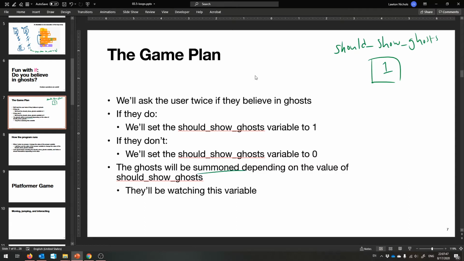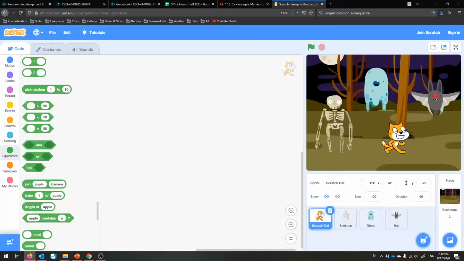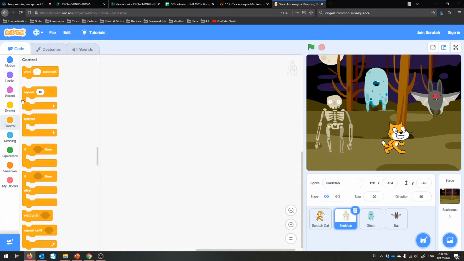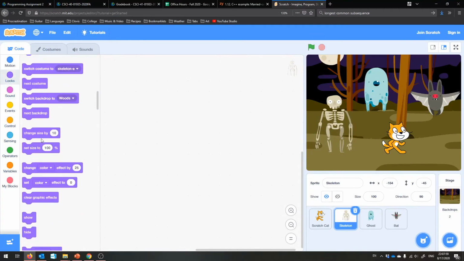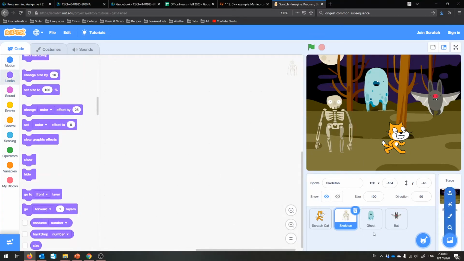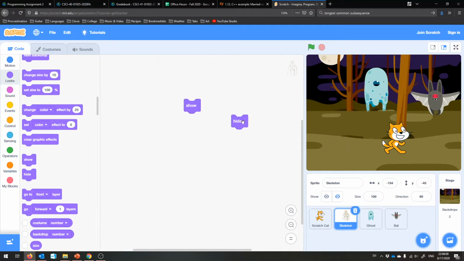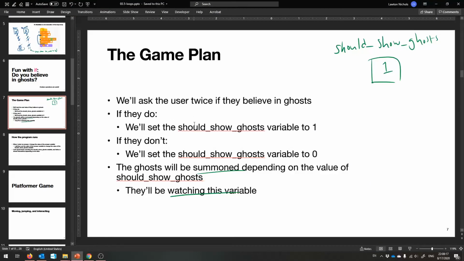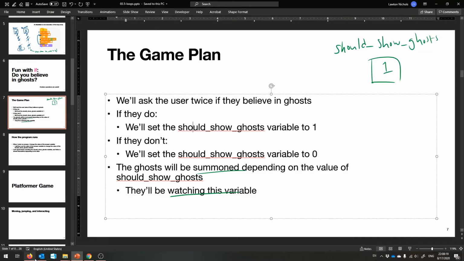They will be watching that variable somehow, and they'll use that to show themselves. So, that's the idea. And now I can talk about showing and hiding as well. I think it's in, is it Looks? Yeah. So, each of these, remember, when you click on a sprite, it gets its own little program. Show and hide are useful in this case. Hide just hides that sprite, and show shows it again. So we can make these tied to our should show ghosts variable, and let's make that now.